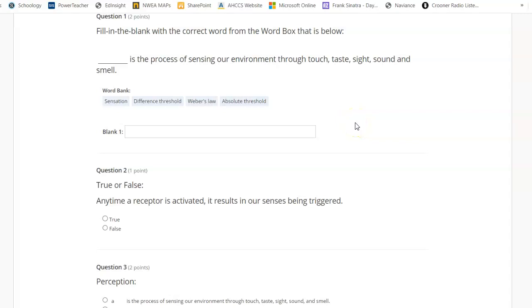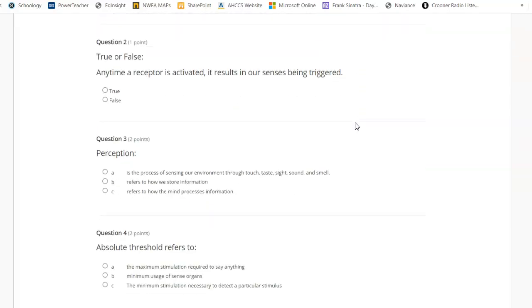Fill in the blank with the correct word from the word boxes below. Blank is the process of sensing our environment through touch, taste, sight, sound, and smell. Sensation, difference threshold, Weber's law, absolute threshold.